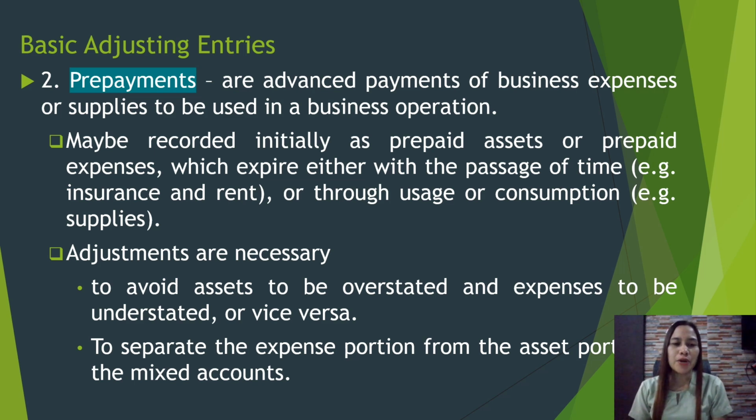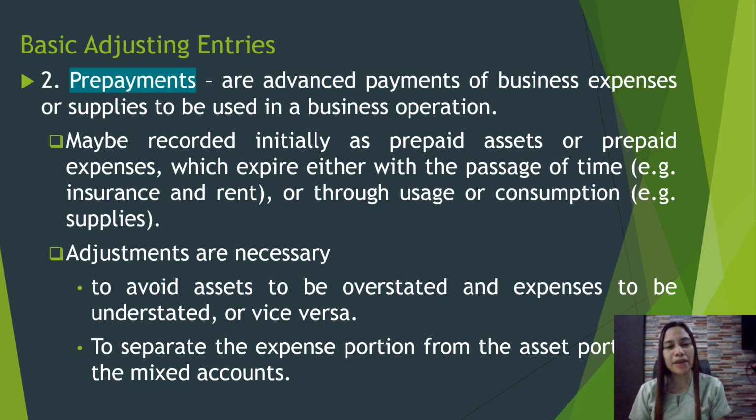Adjustments are necessary to avoid assets being overstated and expenses being understated, or vice versa. So, if we do not adjust the rent being used, the rent being incurred, the asset will be overstated because the incurred amount has not yet been deducted from the prepaid rent.